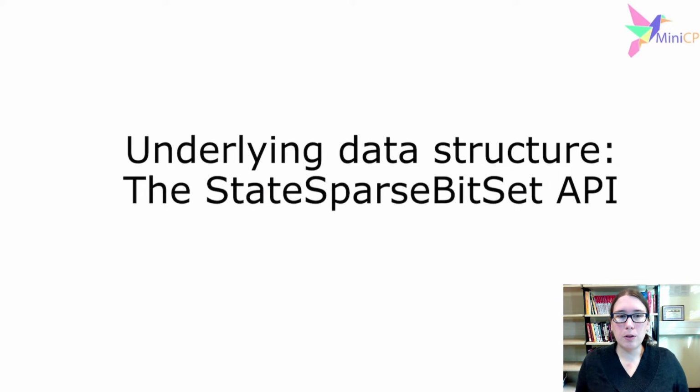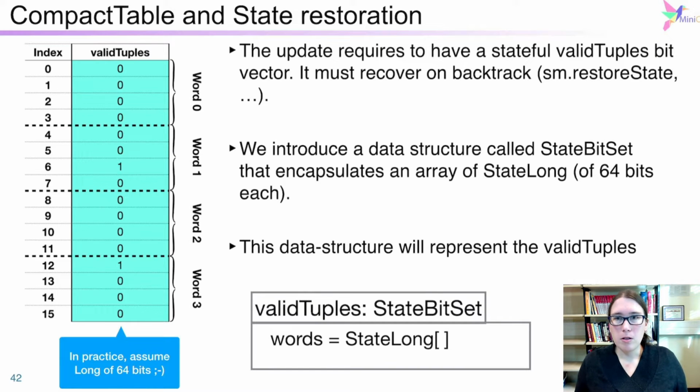So now that we know how to use the state sparse bitset within the compact table algorithm, let's now look at how it is implemented. So state sparse bitset. There are bitsets. How do we implement bitsets? Well, bitsets on computers cannot be an infinite number of bits together. We have an upper bound.